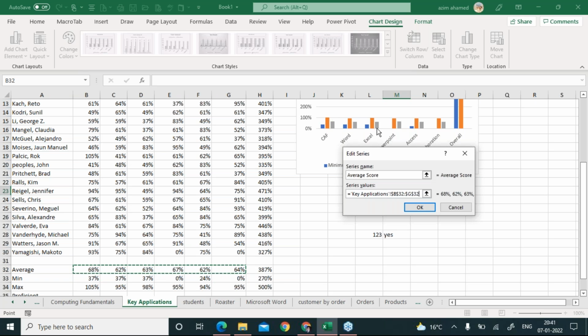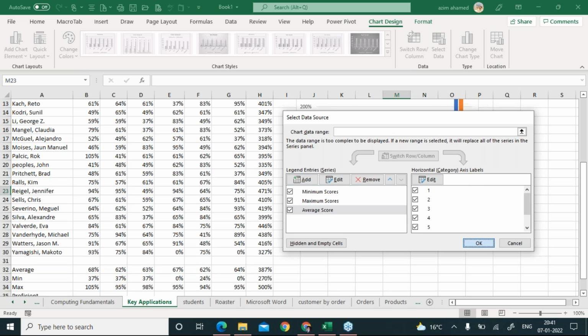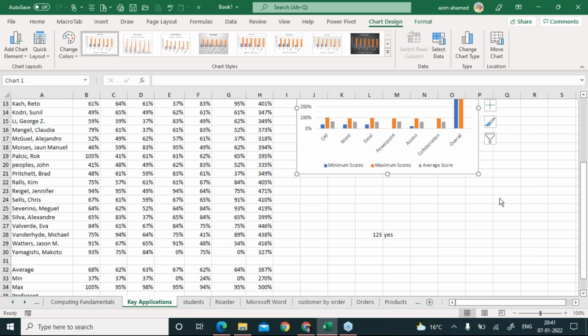And look at the effect on your chart, right? And just say okay and okay. And your job is done. Hope this one is clear.